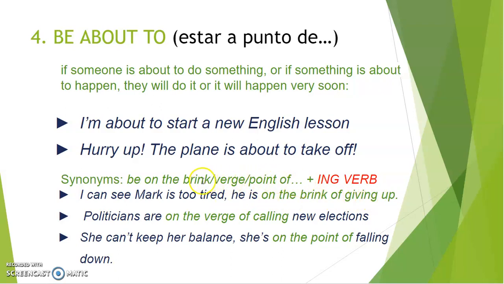So with these expressions, on the brink, on the verge of, or on the point of, you need to remember that you need a verb in the ing form. Okay? I can see Mark is too tired. He's on the brink of giving up. Politicians are on the verge of calling new elections. She can't keep her balance. She's on the point of falling down.